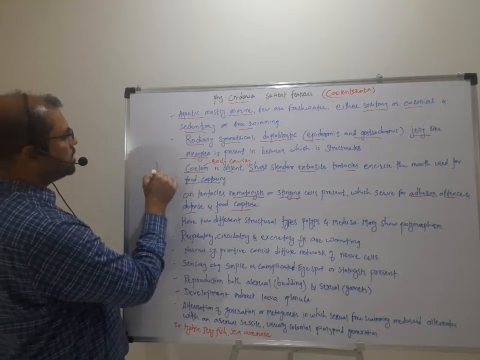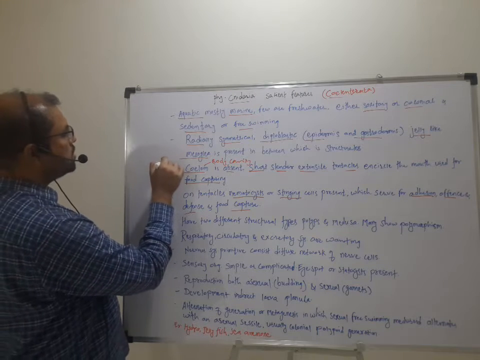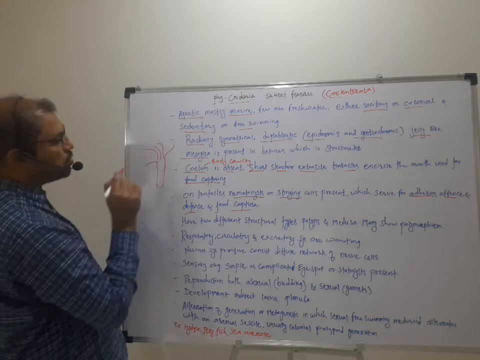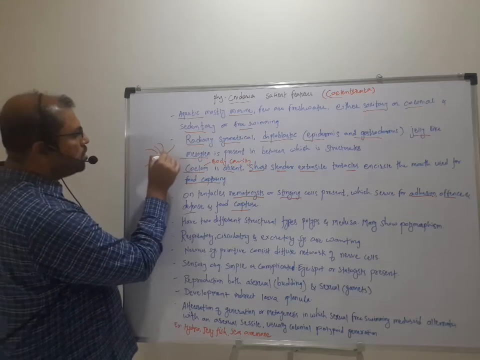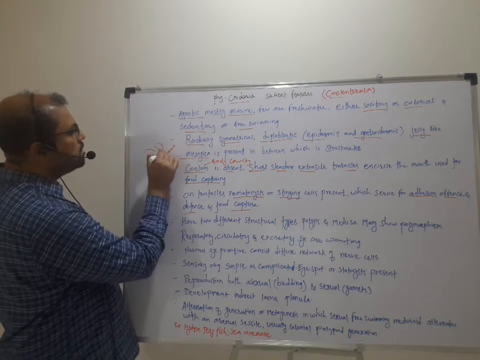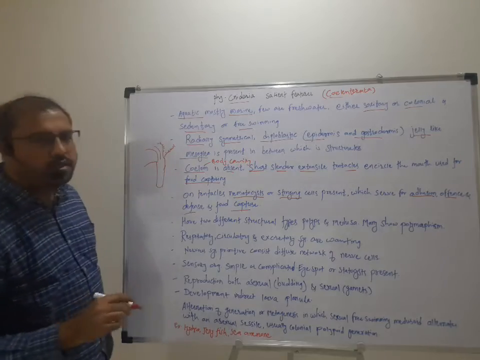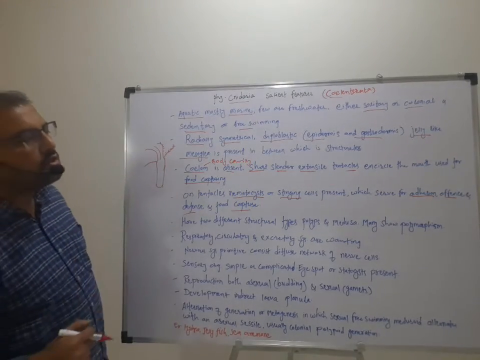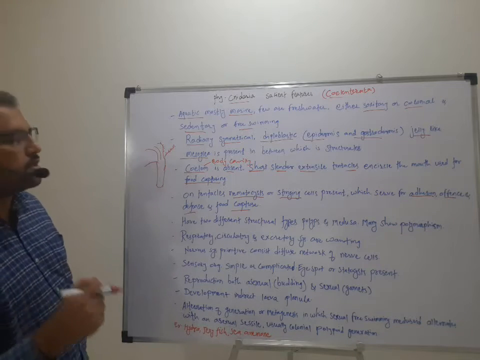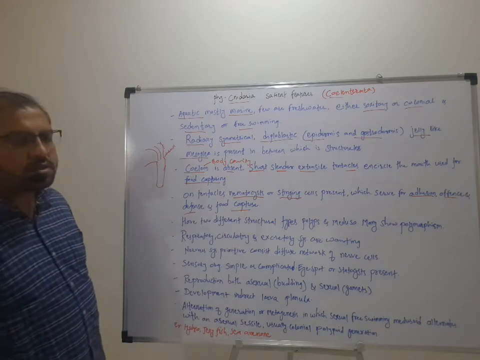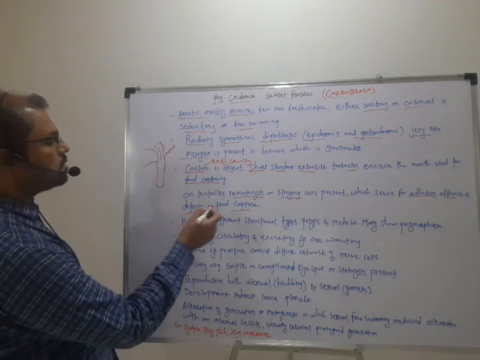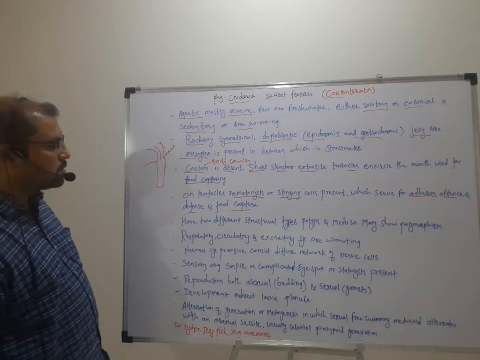Likewise, suppose this is Hydra and it has such kinds of tentacles. On these tentacles, numerous short nematocysts are present, which are nothing but these stinging cells, and they serve for adhesion, offense as well as defense and food capture. So that is the use of the nematocysts present on the tentacles.